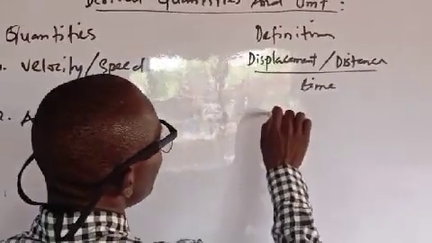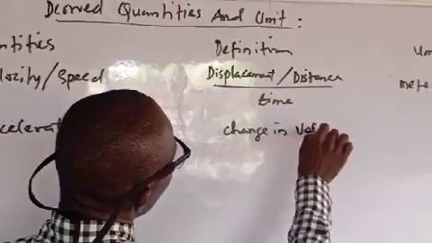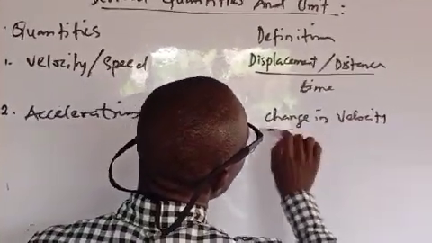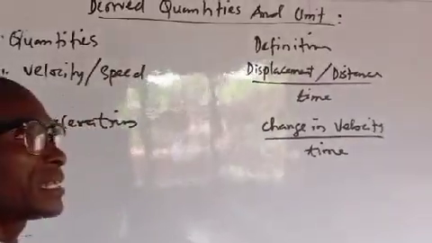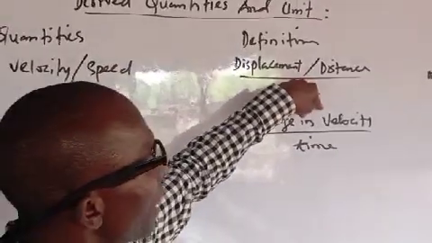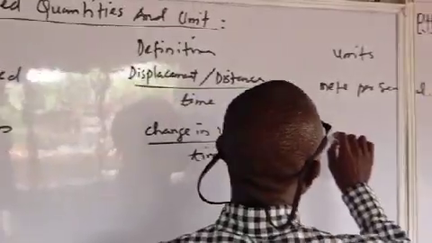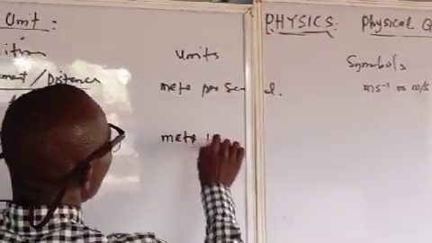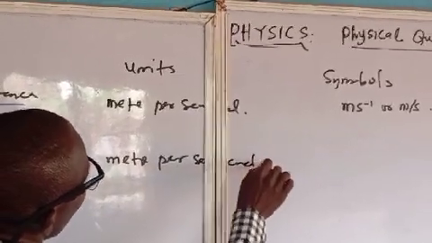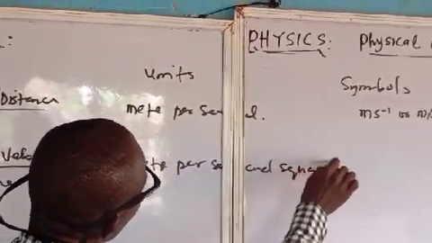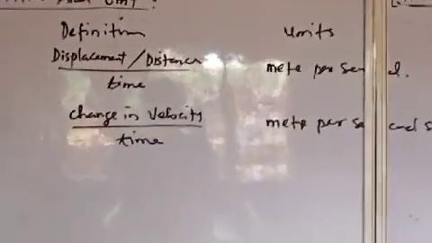Acceleration is change in velocity divided by time. Since velocity is already in meter per second, and time is in second, the unit is meter per second square. That is the unit for acceleration.